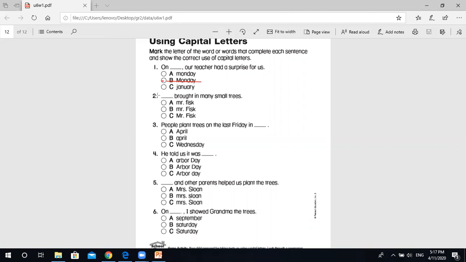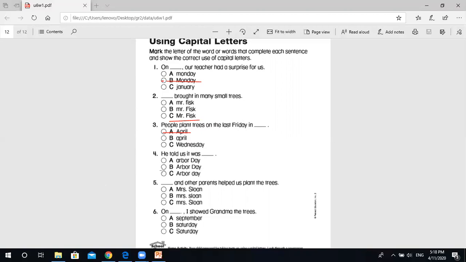And here, the missing word is the first word of the sentence. Plus, it's a special name for someone. Mr. Fisk is a special name for someone. Number 3: People plant trees on the last Friday in April. Can I say Friday in Wednesday or Friday in a month? April, last Friday in April.